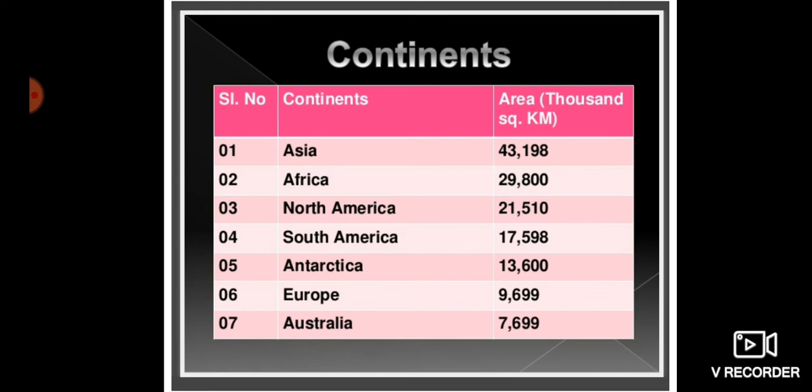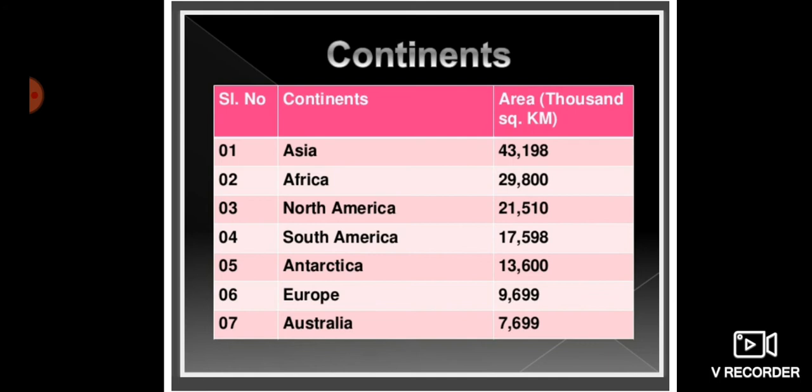Then next on 6th number we are having Europe. Europe is the 6th largest continent in terms of surface area. This continent lies to the west of Asia. The Arctic Circle passes through it. It is bound by water bodies on 3 sides. It is a continent of high mountains and vast plains.